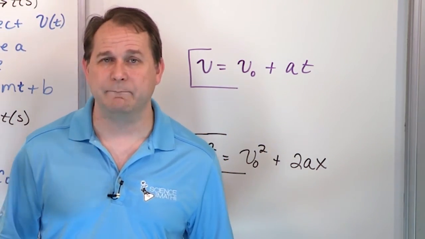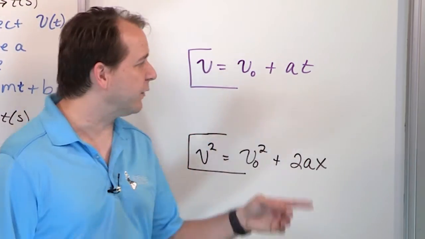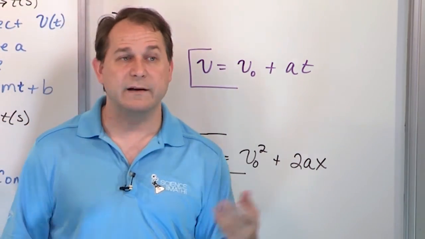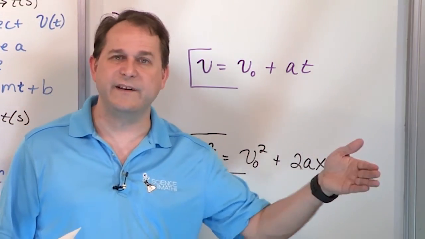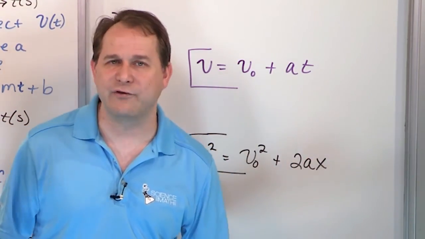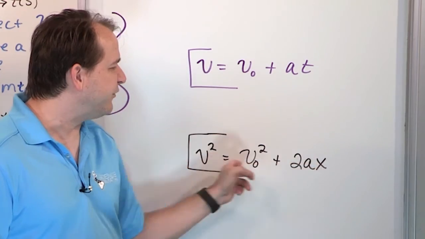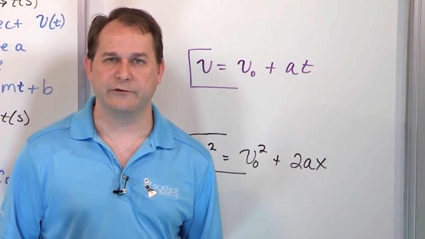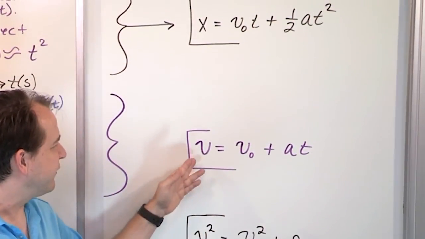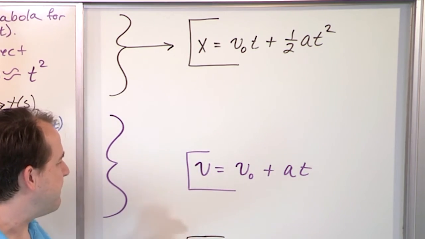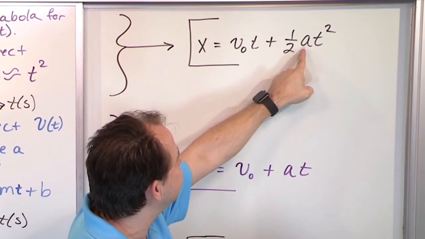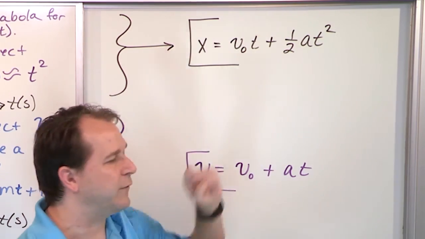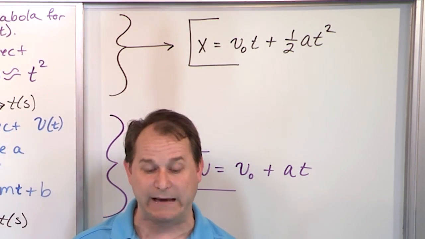Sometimes you're given time. You know how long the baseball was flying for, so you're probably going to use one of these equations. Sometimes you have no idea how long it was, but they might tell you how far in distance the train was going down the tracks or something. Then you might use this one because you don't need the time for this equation. And also, these equations are set up to solve for these variables, but many times you might have to find A, for instance. So you might have to plug everything in and find A, so you'll have to use algebra to solve for A once you stick everything back in.